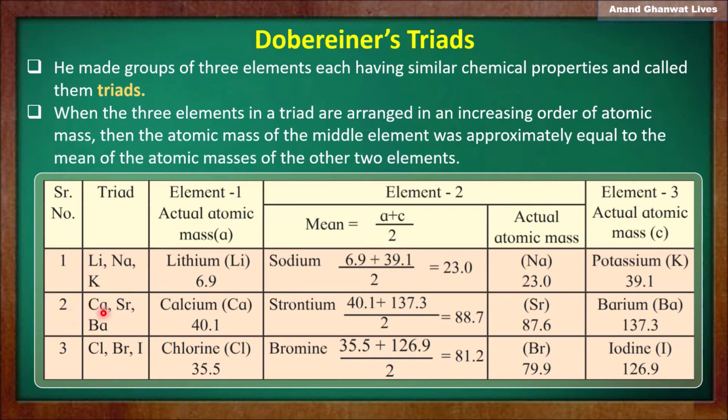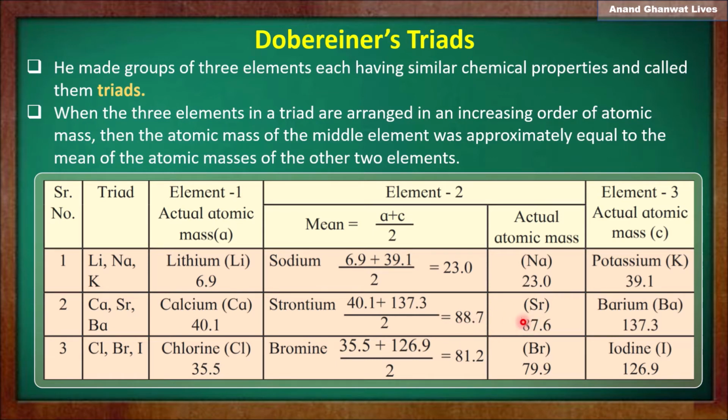Second triad, that is calcium, strontium and barium. Atomic mass of calcium is 40.1, atomic mass of strontium is 87.6, and atomic mass of barium is 137.3. So the mean of the atomic masses of calcium and barium, that is 40.1 plus 137.3 divided by 2, is 88.7.